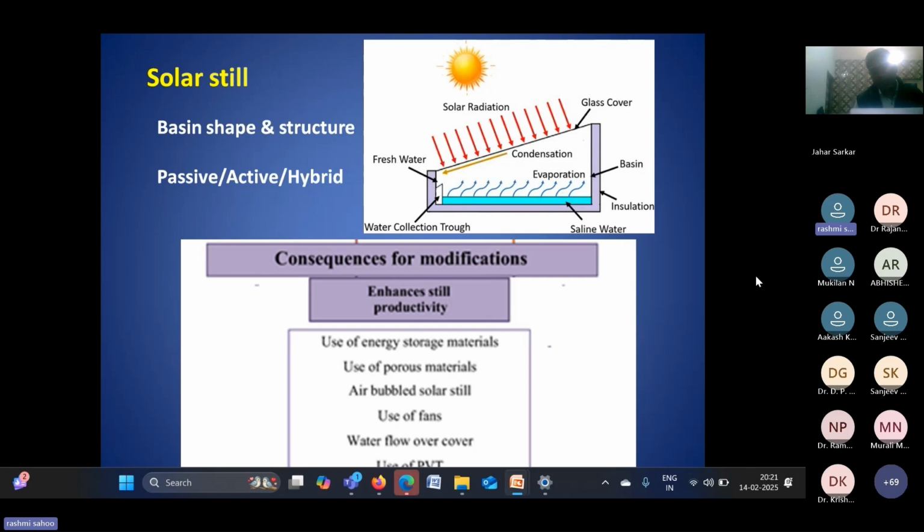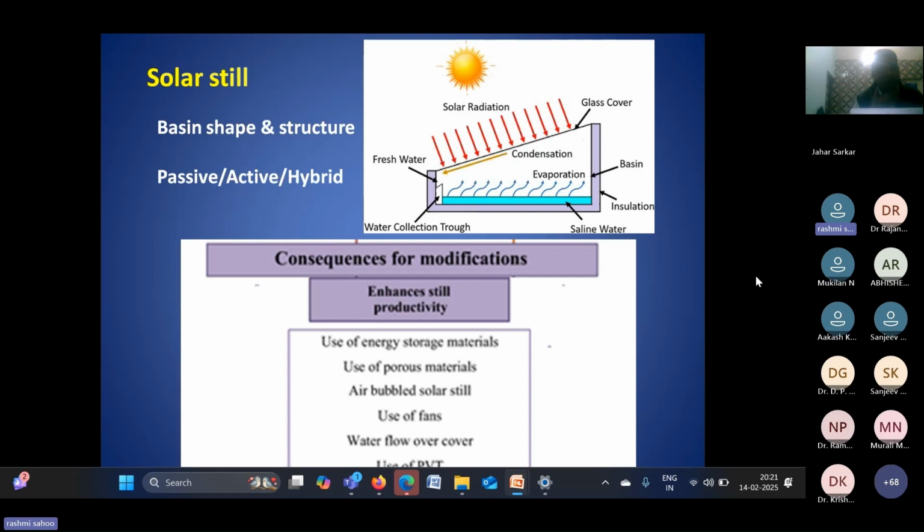Or we can collect the solar heat and then circulate that heat inside the solar still, or the system can directly take it. Here in the example figure I have given, this is basically a passive type system, fully based on solar radiation.